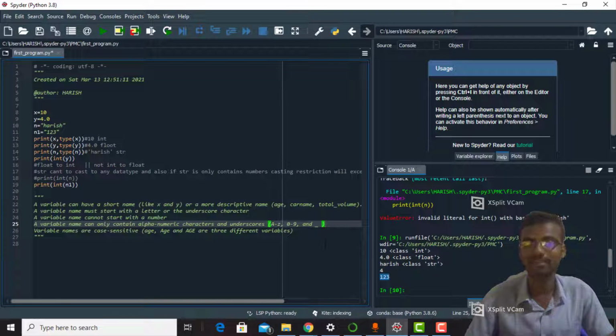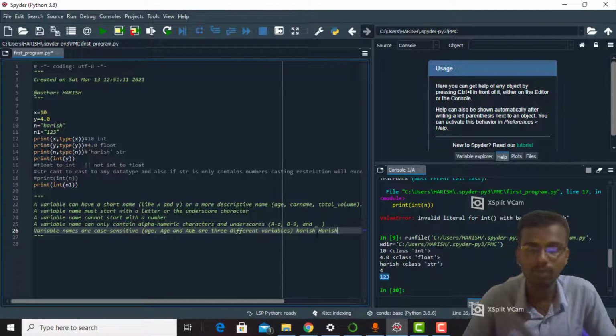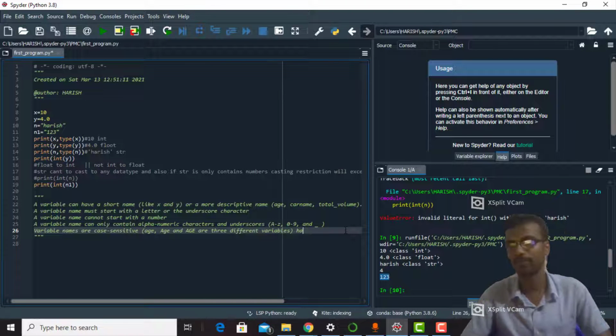Variable names are case sensitive. If one variable is Harish and another is HARISH, the lowercase h and capital H make two different variables. Please note it.